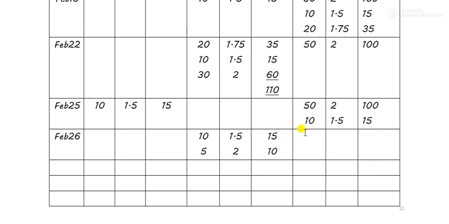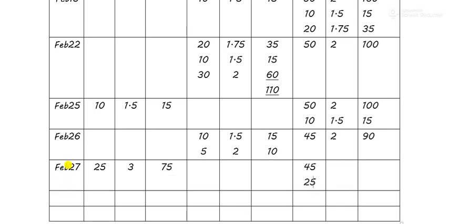So now the only stock which we have left is this one again. Only 45 units of stock we have left at the rate of 2 rupees, which is equal to 90. What happens on the last two dates? Issues were made, right? On Feb 27, receipts were made of 25 units at 3 rupees, means 75. So the balance is 45 units at 2 rupees and 25 units at 3 rupees, 90 and 75.